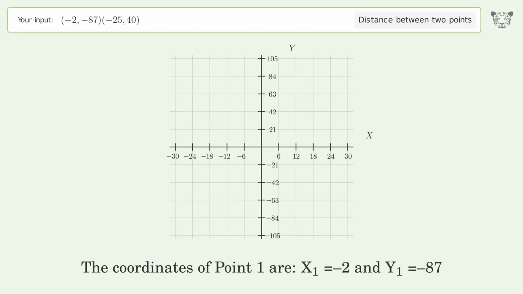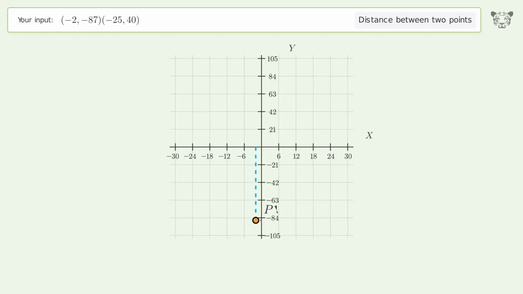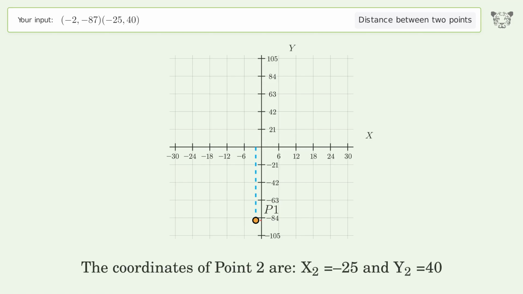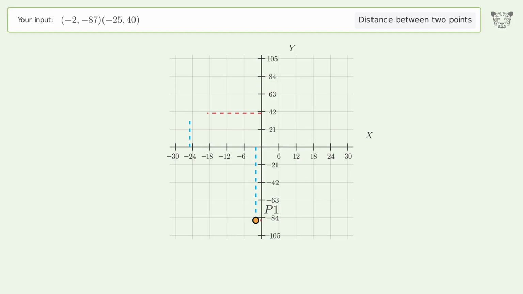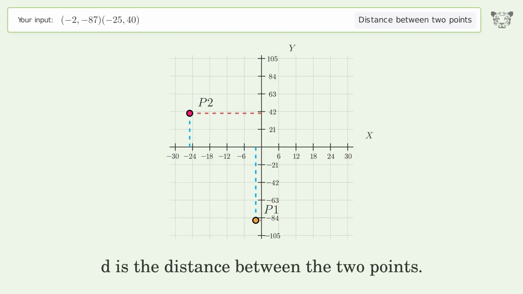The coordinates of point 1 are x1 equals -2 and y1 equals -87. The coordinates of point 2 are x2 equals -25 and y2 equals 40. D is the distance between the 2 points.